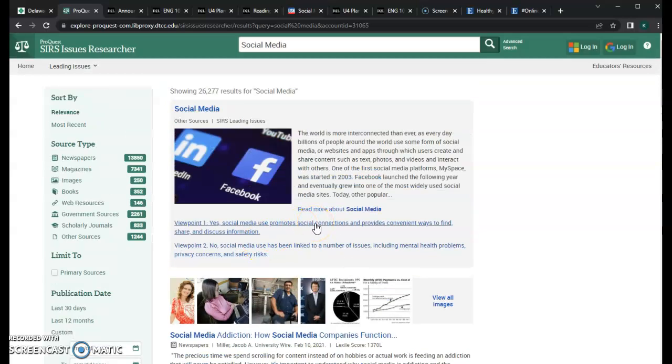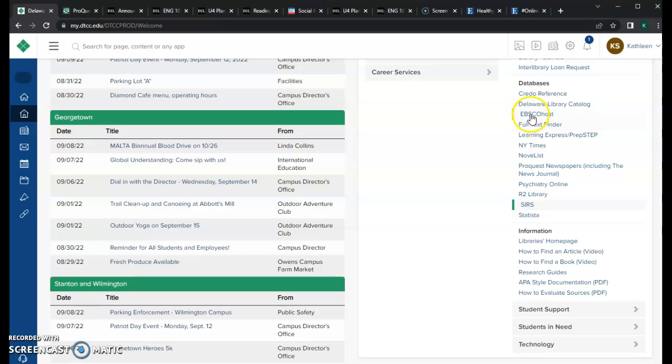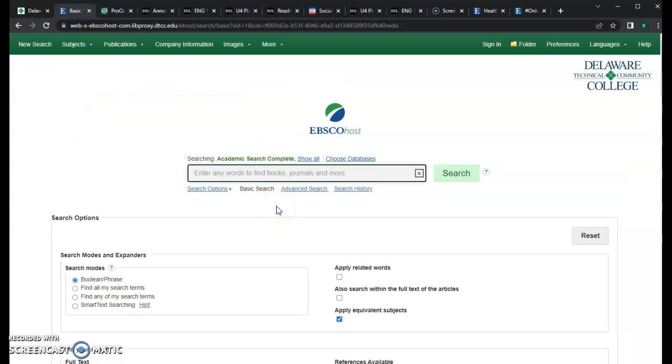What I want to do now is go over to EBSCOhost. EBSCOhost is listed right here. I know it says that selecting all databases for search may result in slow response time, but it's never slowed me down. I'm going to choose all the databases, and then I'm going to hit continue. I am going to filter down my search results in a second, but first I'm just going to put in some keywords.